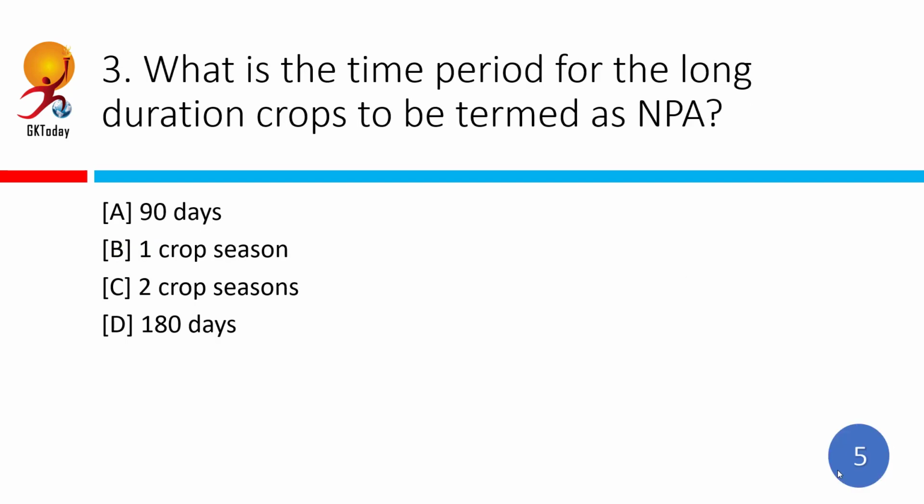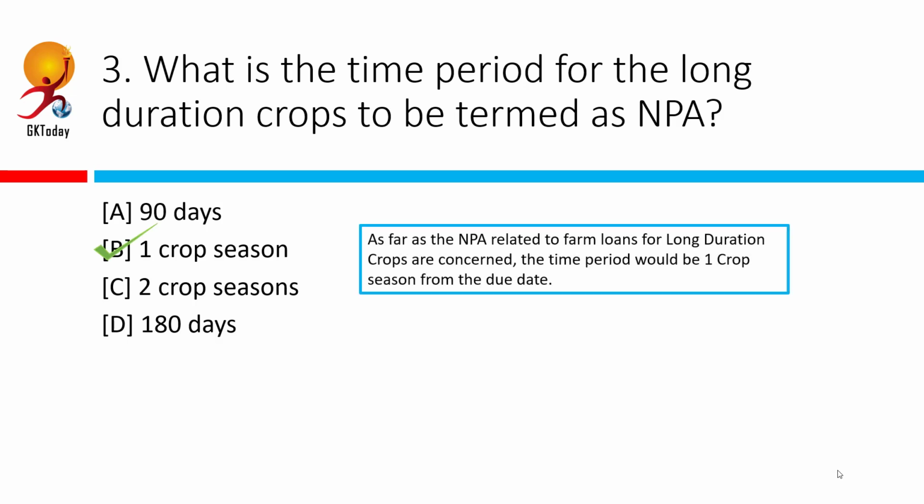What is the time period for the long duration crops to be termed as NPA? So it is different from short duration crops and long duration crops. In case of long duration crops, the term is 1 crop season. So this is different from short duration crops because for that it is 2 crop seasons.